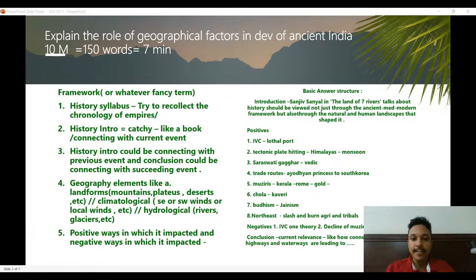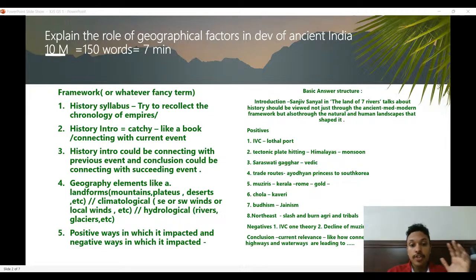So we have points like IVC, tectonic, Vedic, trade routes, post Vedic, Buddhism, Jainism. You can connect it to any river, any tree, any flora, fauna, anything related to geography. So those are some dimensions of how you can connect. You're connecting geographical factors with things that come up in the chronology of ancient India.